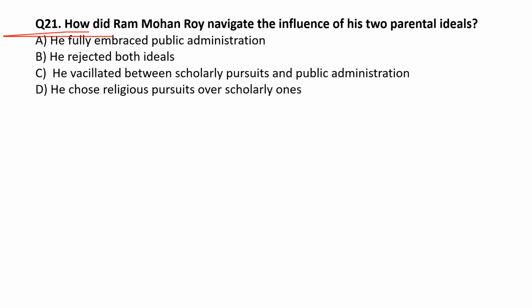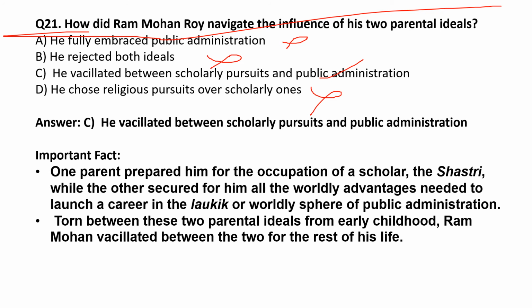How did Ram Mohan Roy navigate the influence of his two parental ideals? Options are: he fully embraced the public administration. This is not correct. He rejected both ideals. This is also not correct. He vacillated between scholarly pursuits and public administration. This is correct. He chose religious pursuits over scholarly ones. This is not correct. So the correct option is option C. He vacillated between scholarly pursuits and public administration.